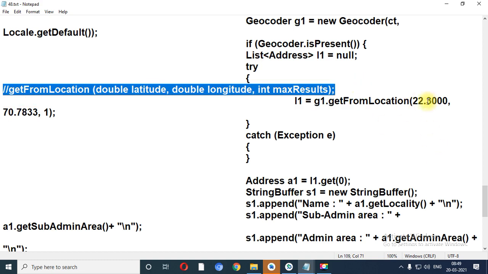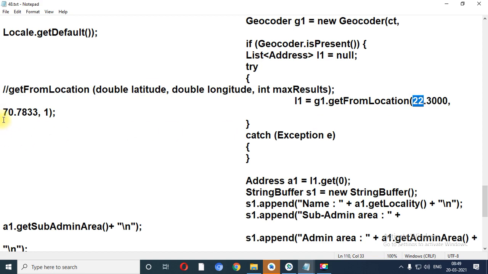If you people don't know what the values 22 and 70 and 1 are, 22 is called latitude and 70 is called longitude. So let me explain latitude and longitude over here. When you perform any program which is based on the Geocoder class, you compulsorily need to pass the latitude and longitude of the location, that is the x coordinate and y coordinate of your location. Max results means maximum one result you will get, so I have passed 1 over here.